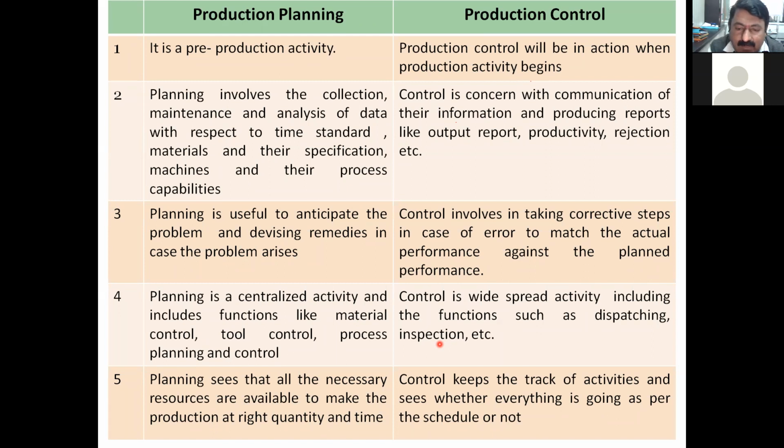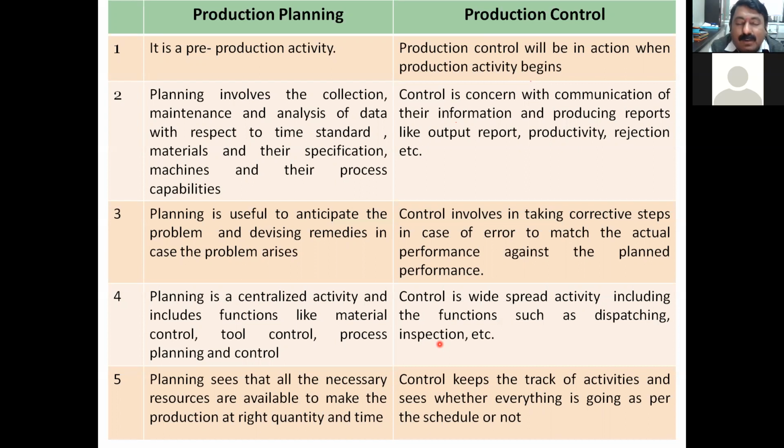Then whatever deviation there is as far as the design department is concerned, again it has scope in the design department. If it is dispatch, the complete job is ready and is required to be dispatched so that it will reach the customer within the prescribed period. Again, inspection is a main part of control.